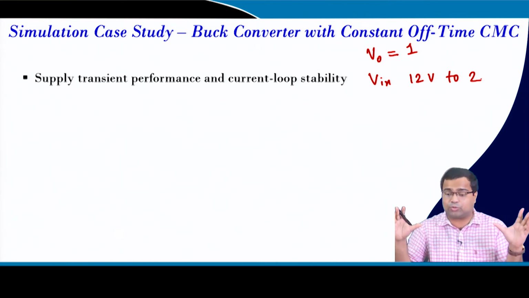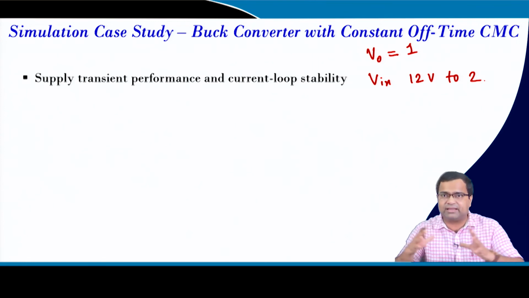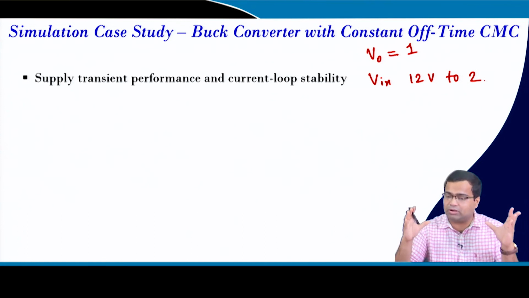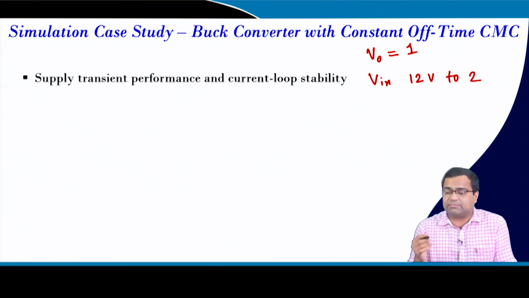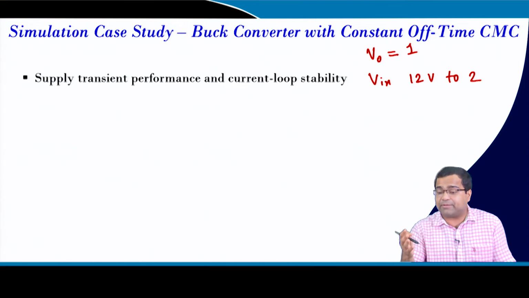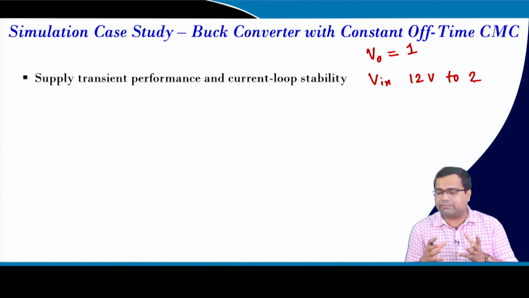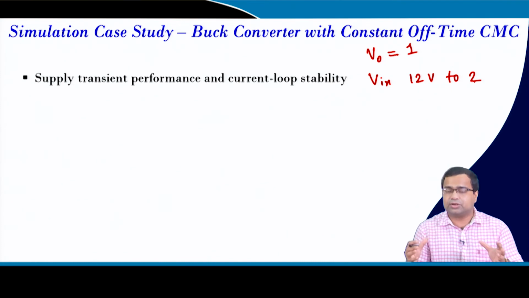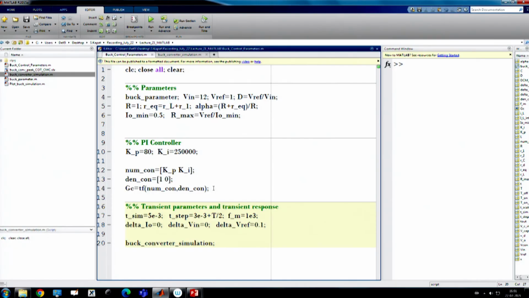In typical current mode control, if you go to 2 volt and close the loop, you will get severe instability, not just in the current loop, because we know the current loop stability problem occurs at 0.5 duty ratio, but due to the closed loop the instability problem can be really severe.